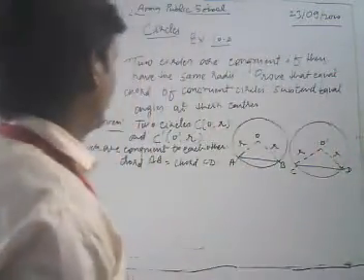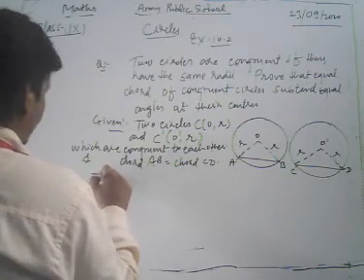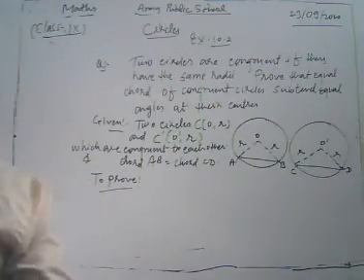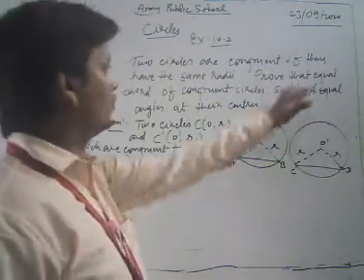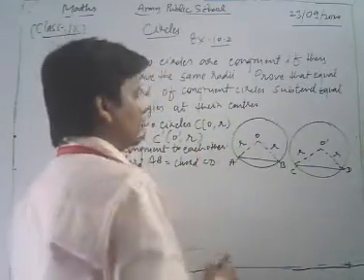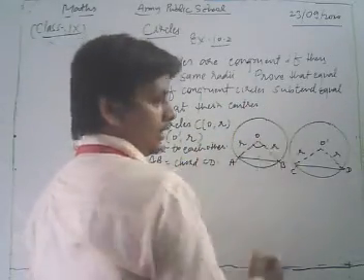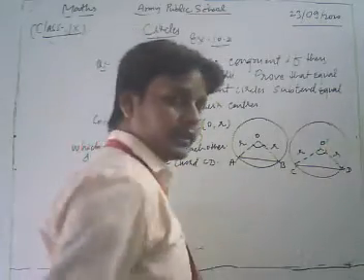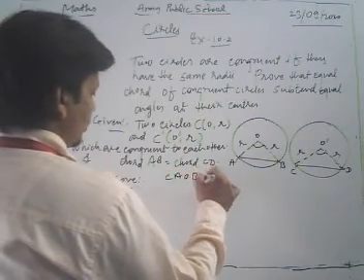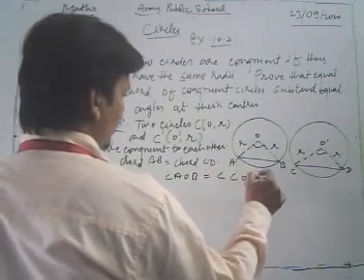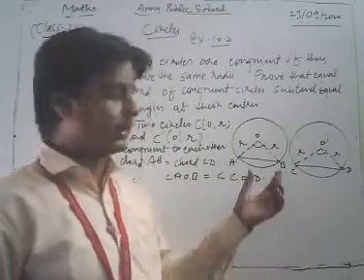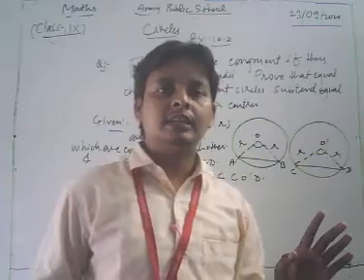Now we write what is to be proved. We have to show that equal chords of congruent circles subtend equal angles at the center. We have to show that angle AOB is equal to angle CO dash D. That means equal chords of the circles subtend equal angles at their respective centers.